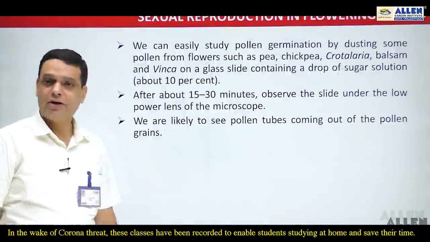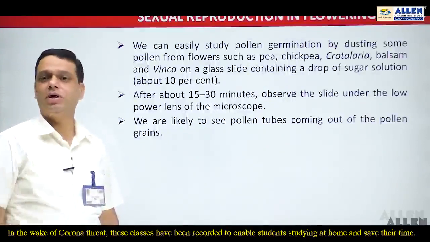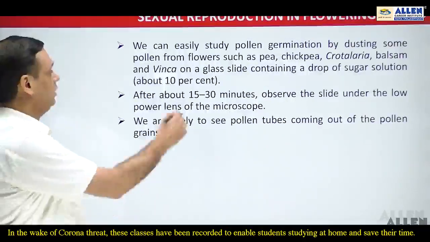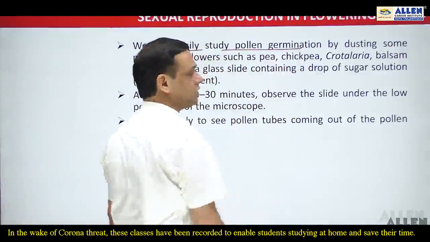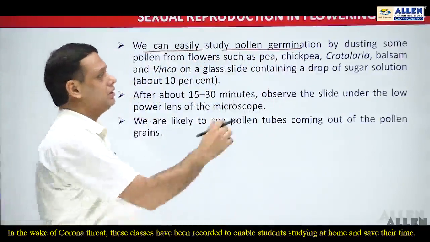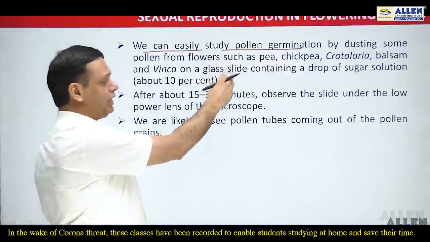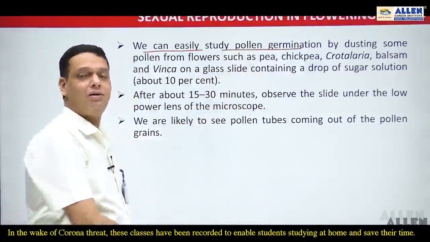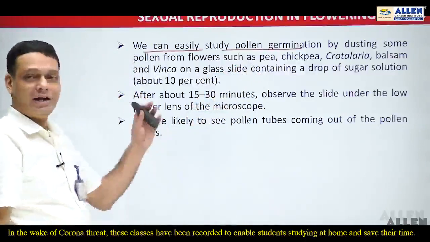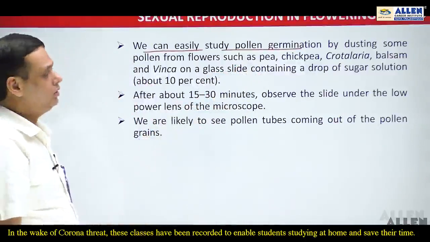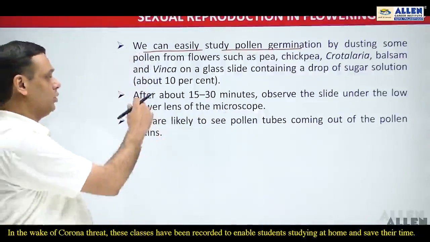Now under laboratory conditions we can easily demonstrate the germination of the pollen grain also. How? We can easily study pollen germination by dusting flowers such as pea, chickpea, crotalaria, balsam, and vinca on a glass slide that contains a drop of sugar solution, and that sugar solution must be a 10% sugar solution.